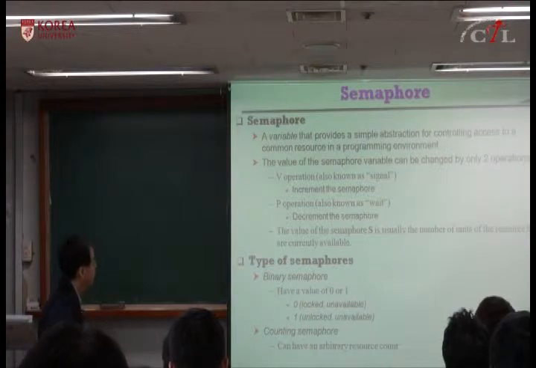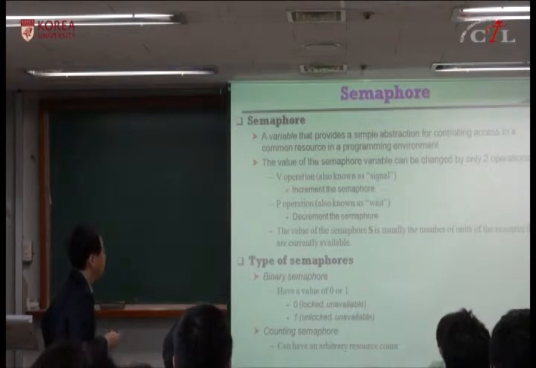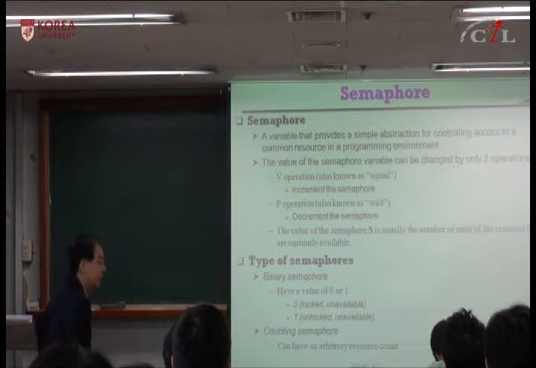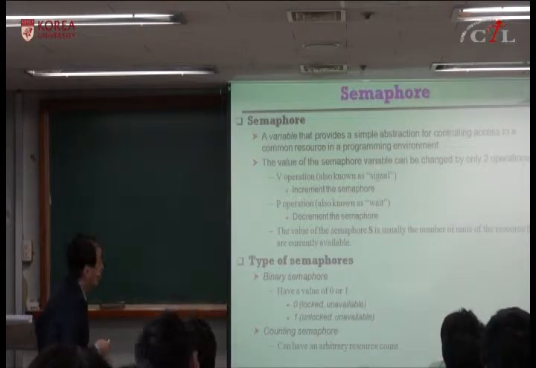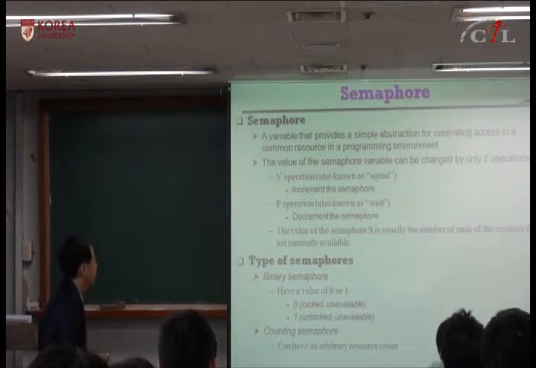In general, for semaphore, you can have two operations. One is called V and the other is called P. V is also called signal. P is called wait. In the textbook, they use signal and wait instead of P and V operation. But depending on the textbook, sometimes it says PV operation or signal wait operation. So V operation means increment the semaphore. So it signals, okay.